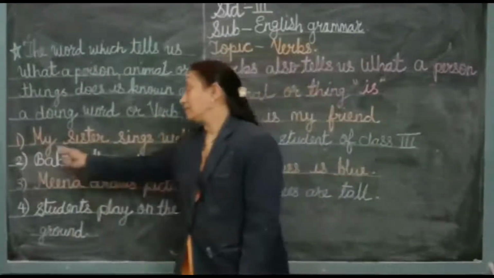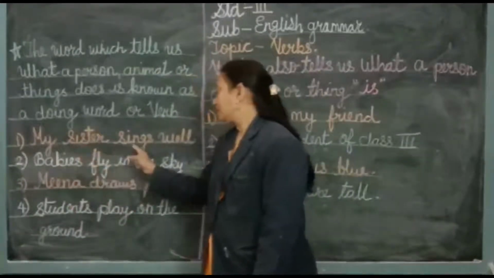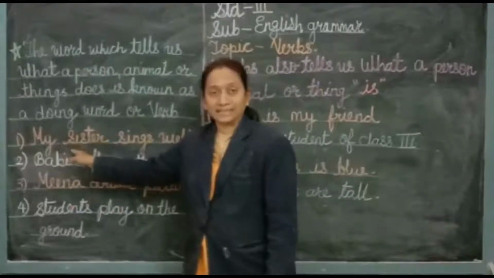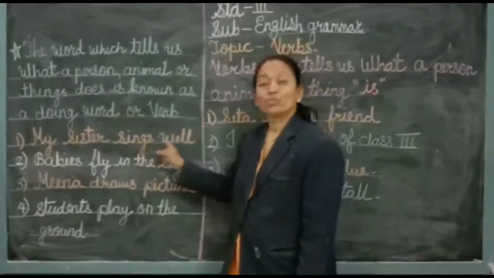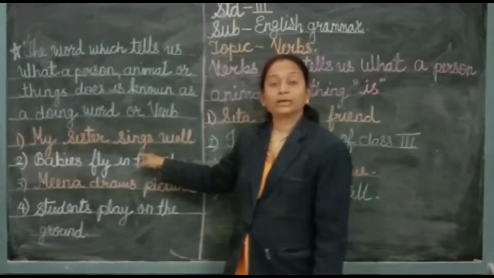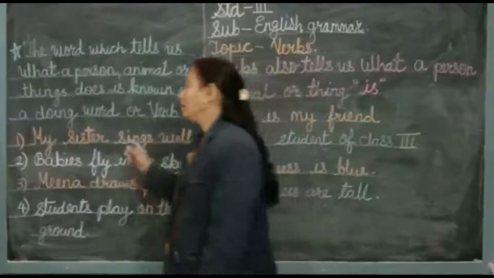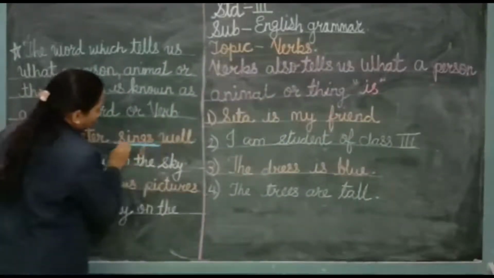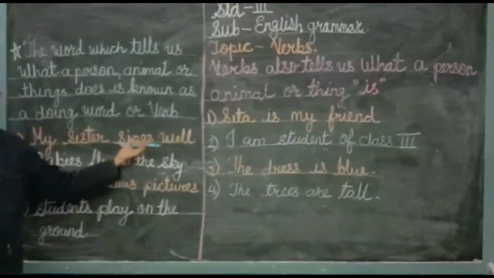So here there are some examples given to you. My sister sings well. So I am talking about my sister. Sister is a person. What does she do? She sings well. So this word sings is called a verb. What is she doing? She is singing. Here the verb tells us what she does.